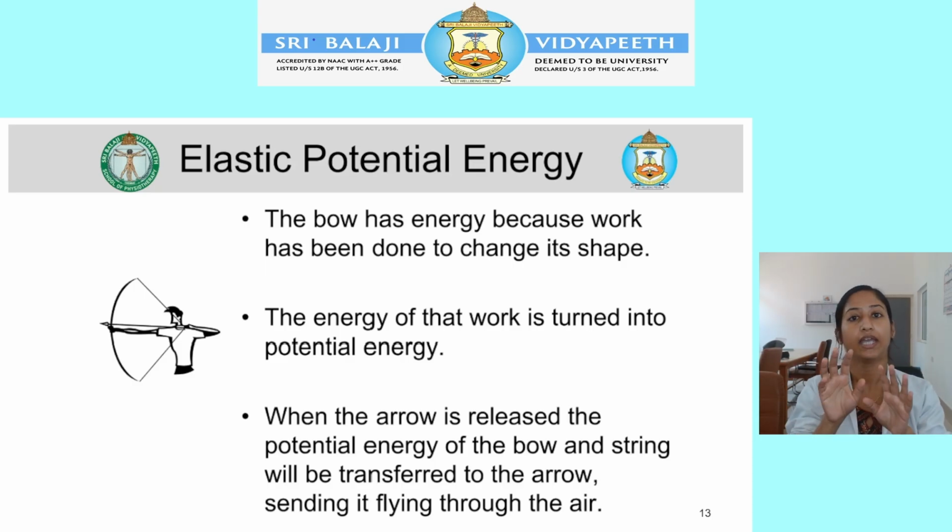Likewise in elastic potential energy, when you stretch the spring, it has potential energy. Now the work has to be done. The potential energy is in position, but you have to let go. Only if you let go is it going to transfer from this place to that place. So this is potential energy: an object has stored energy in its position or state. Kinetic energy is the active energy, an object in motion. That is the difference between kinetic and potential energy.